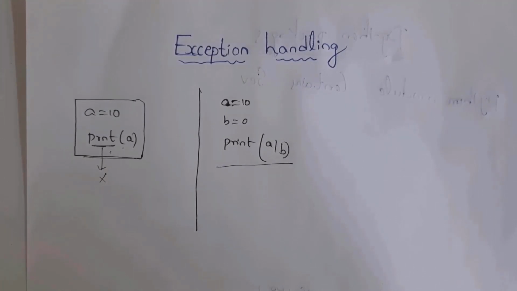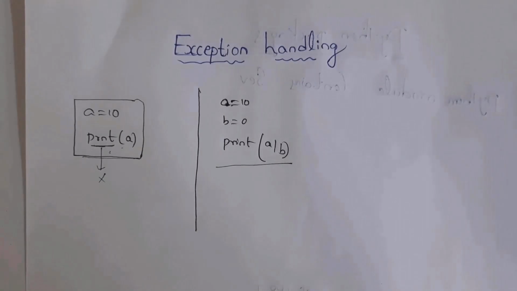Exception is also an error. But the difference between exception and error is that whenever an error occurs in our program, then this program will stop execution. But whereas in exception, whenever an exception occurs in our program, then this program will get executed. But after program execution, this code will display an error.